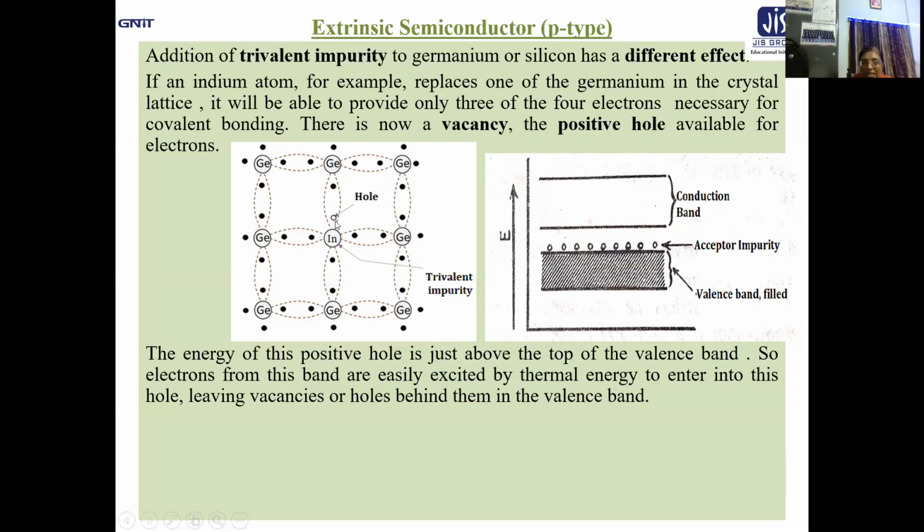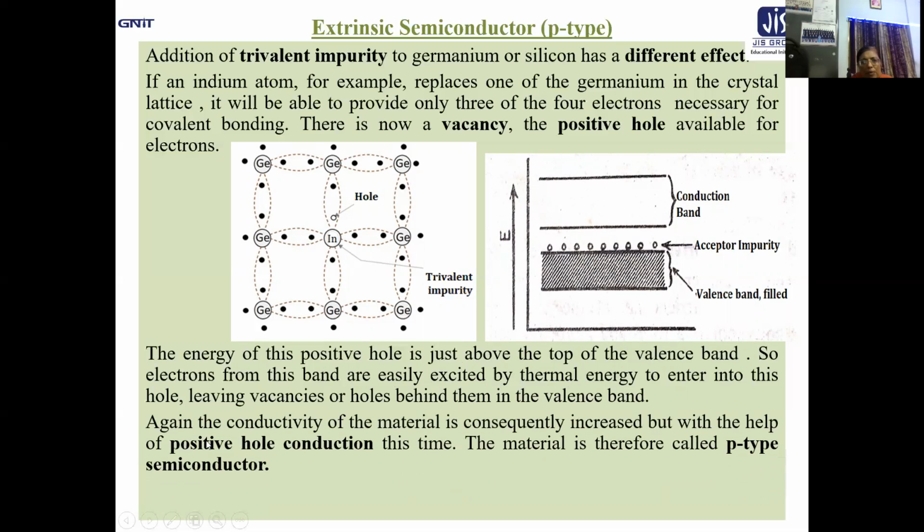So one vacancy or deficit of electron is there so far as covalent bonding is concerned. Now, the energy of this level is slightly above the top of the valence band. So, definitely electrons from this band are easily excited by thermal energy to enter into this hole, leaving vacancies or holes behind them in the valence band.